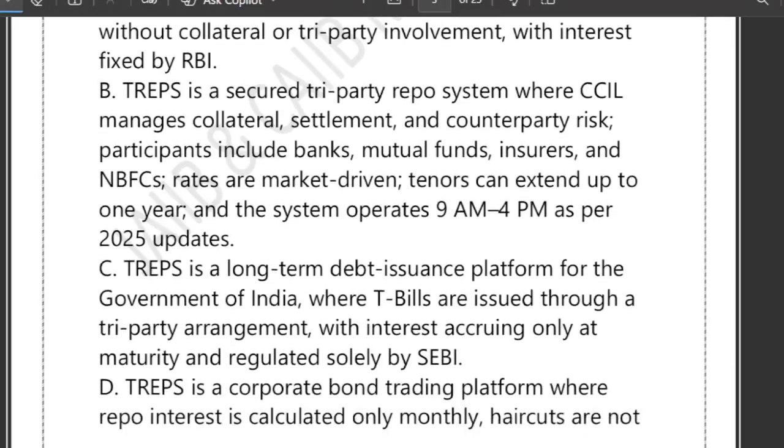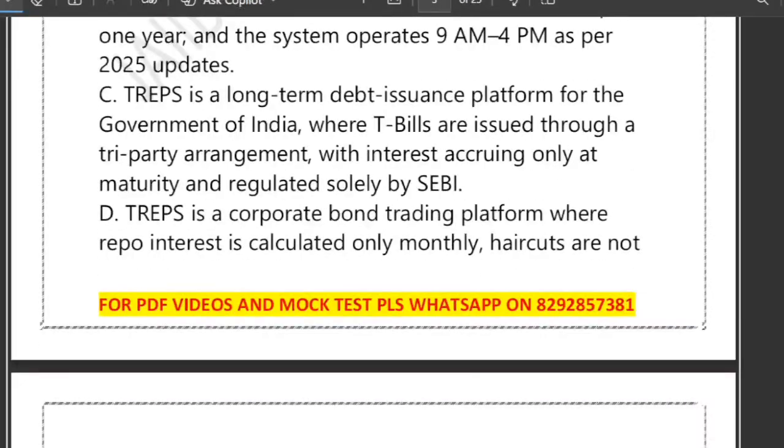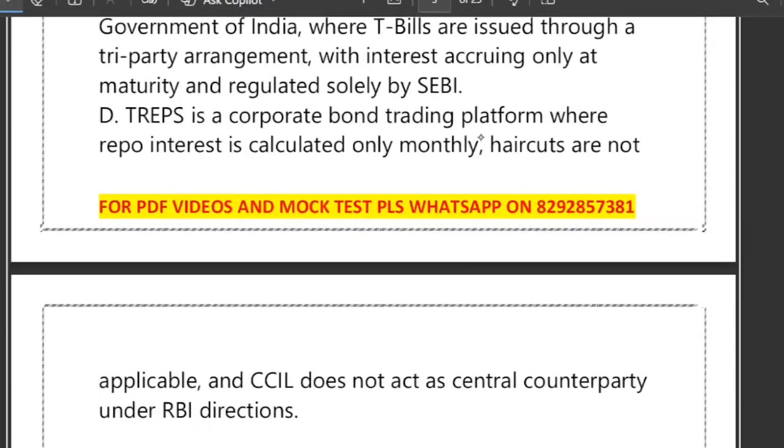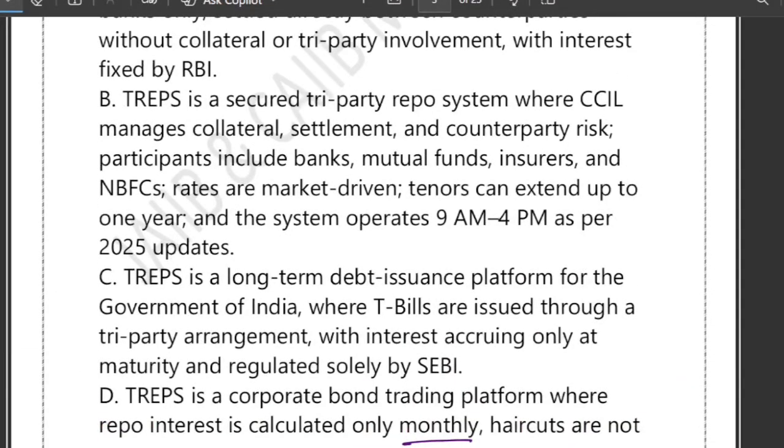C: TREPS is a long-term debt issuance platform for Government of India, where T-bills are issued through a tri-party agreement with interest accruing only at maturity and regulated solely by SEBI. D: TREPS is a corporate bond trading platform where repo interest is calculated only monthly, haircuts are not applicable, and CCIL does not act as a central counterparty under RBI direction. So this is a very good question. Basically, let me explain it using one example so that it becomes crystal clear to you.